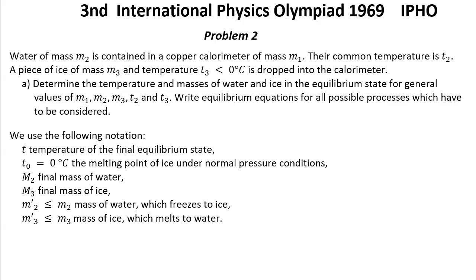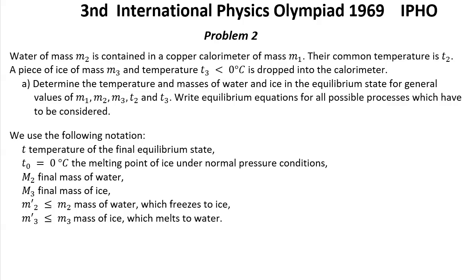So here we can discuss 3 different options. First option is when the final temperature is greater than 0 degrees centigrade. It means that all ice and the water became water. The other possibility is when everything became ice, when T less than T0.